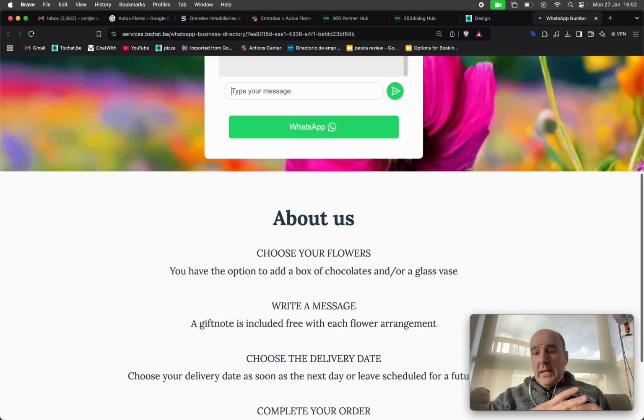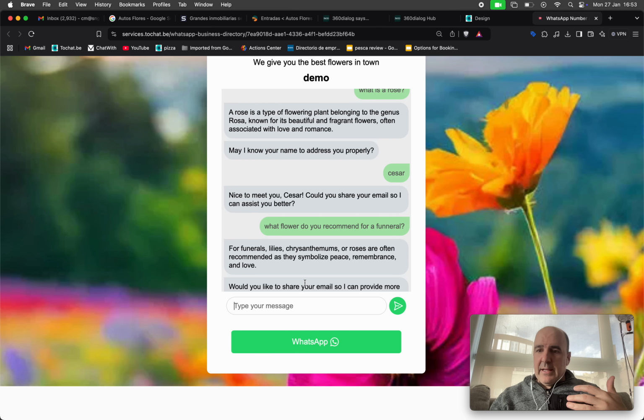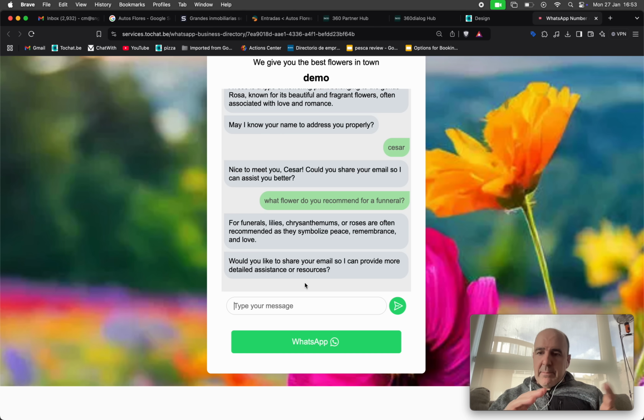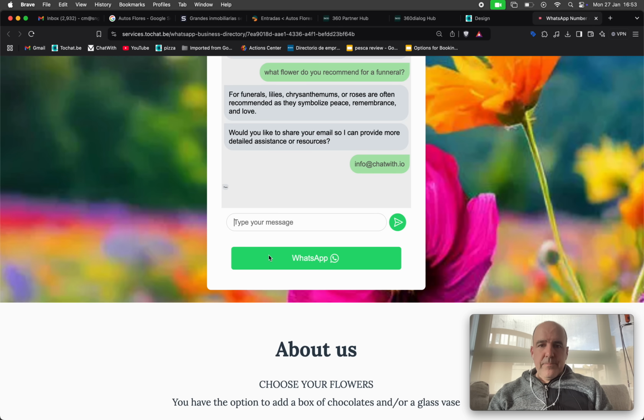The content we give to the AI can be a website, FAQs. You type content. Later we will see how you can add more content to the AI. And as you can see, there is a reply, and then the AI is asking for more personal information. Like I put my email, so this is good.